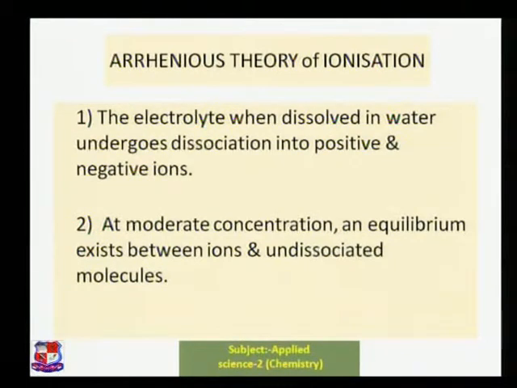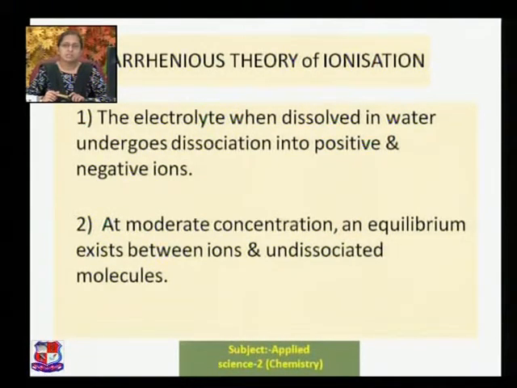Okay, let us try to move ahead. Arrhenius theory. From these diagrams, you can very clearly mention the Arrhenius theory of ionization. Looking at the diagrams itself, what it was stating is that when you are dissolving your salt, that is electrolyte, into water, it will undergo dissociation into positive and negative ions, that is cations and anions. Then the second point says that at moderate concentration there is always an equilibrium that exists between ions and undissociated molecules.